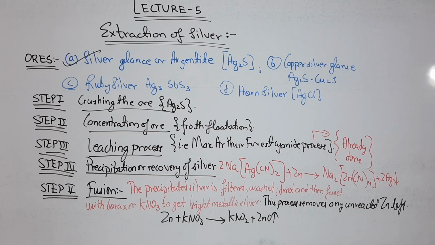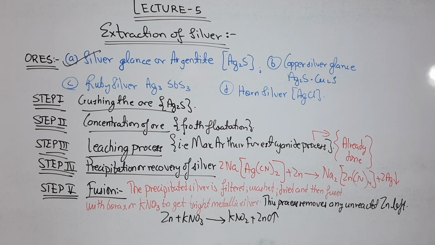Then the 4th step is the new one, that is the precipitation or the recovery of silver. If you remember, or just turn up your pages and see, while doing the leaching of silver we get the complex Na[Ag(CN)2]. This complex is further reacted with zinc so as to precipitate the silver. You can see in the product that 2Ag precipitate has been left.